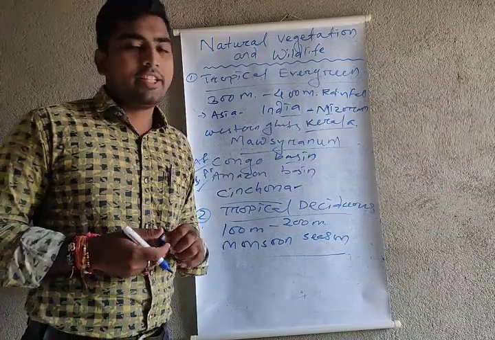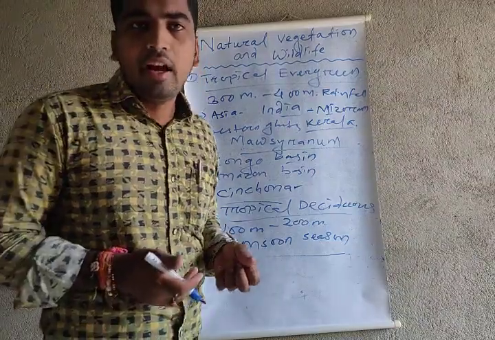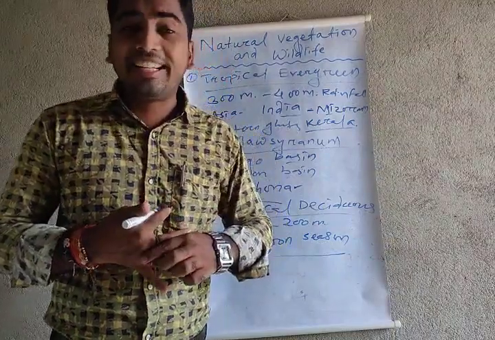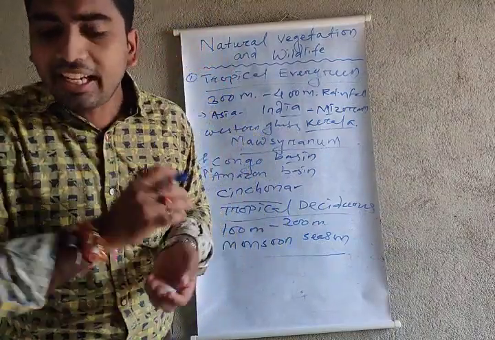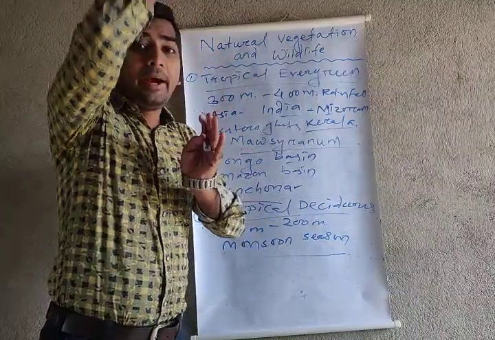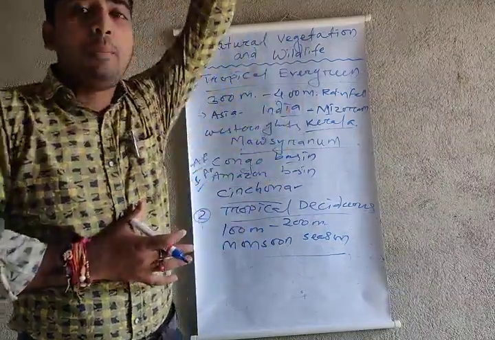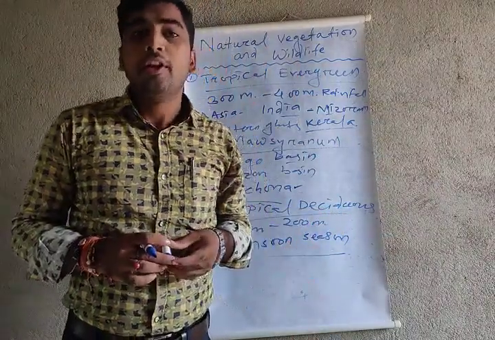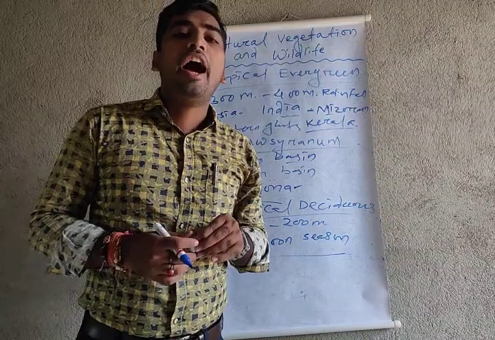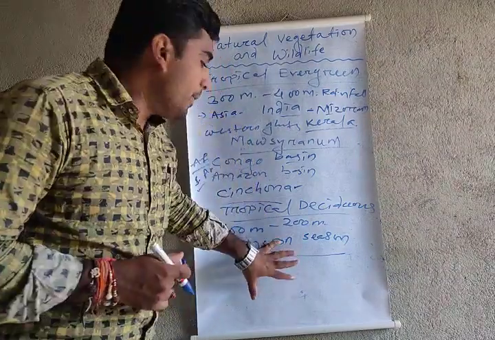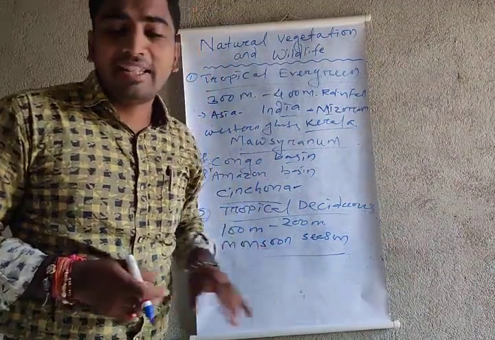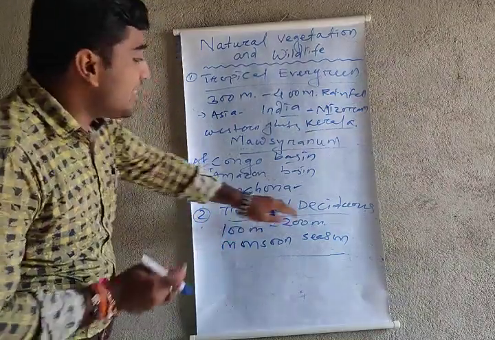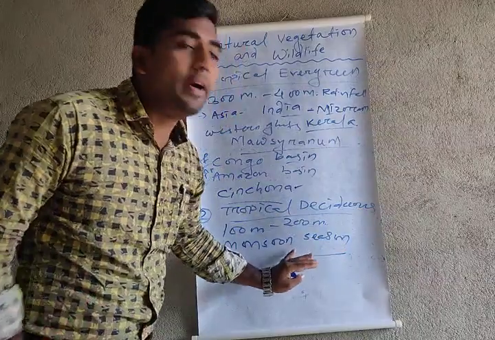So in this forest many plants are growing, like oak, beech, teak, etc. These kinds of high, tall plants mostly grow in the tropical deciduous forest. They always need a high amount of water, and if the water is not there, plants cannot grow heavily. So this tropical deciduous forest has another name: the monsoon forest.